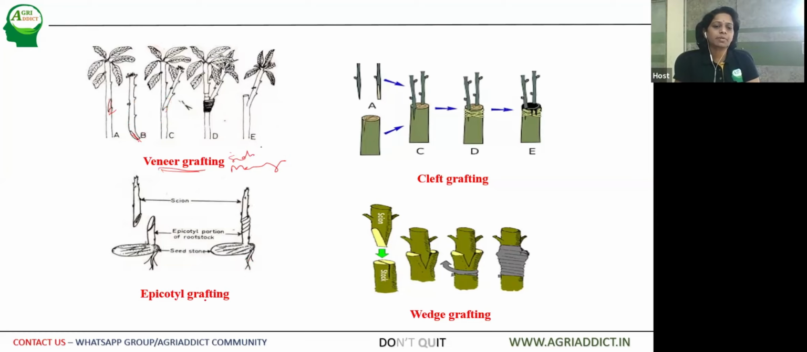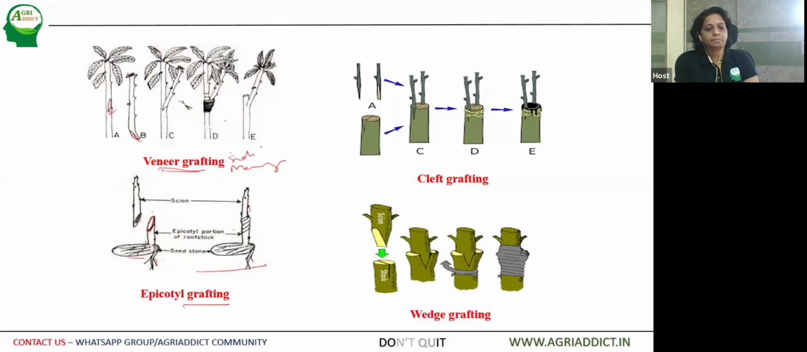Then you can see the epicotyl grafting. Once the seed is germinated, the epicotyl, the baby plant, is cut, and then the scion of the selected variety is grafted on the rootstock. Both rootstock and scion are obtained from the epicotyls only. So these two are attached to form a new plant.